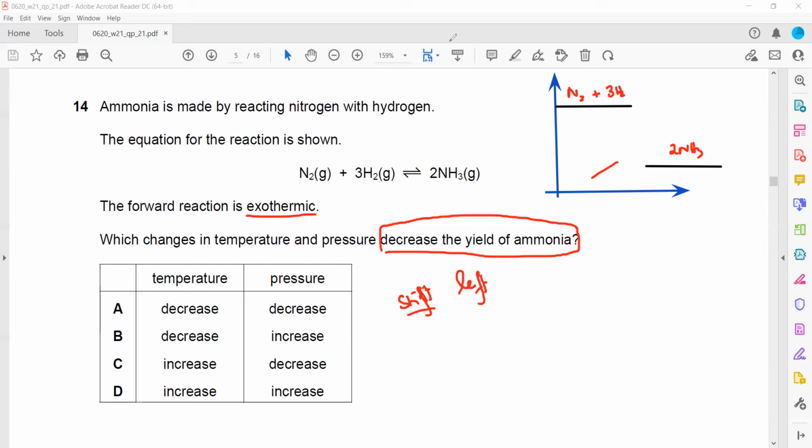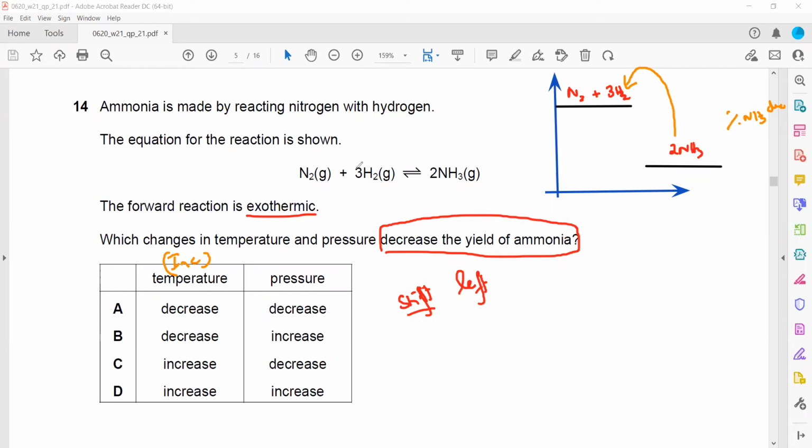So when we increase the temperature, we have both reactant and product, but most of the ammonia will decompose to form nitrogen and hydrogen. So the percentage of ammonia, or yield, will decrease. So we should increase the temperature, that will decrease the yield.